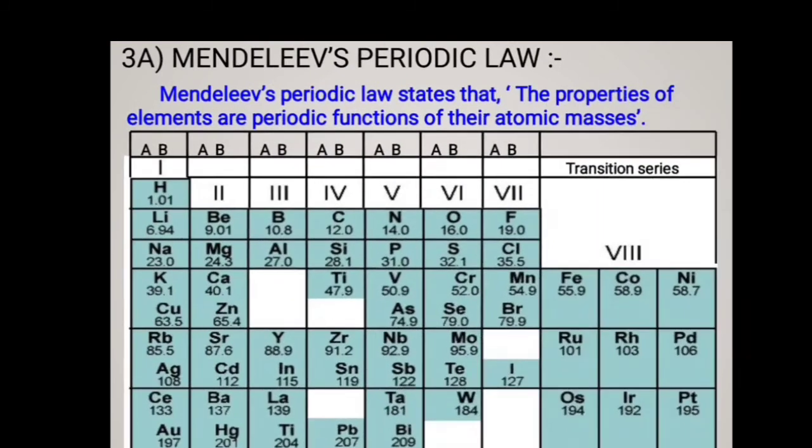See, so these are what? Vertical columns. So these are what? Periods. These vertical columns are called groups and horizontal rows are called periods. 6 periods are there, 8 groups are there, students. See here, some vacant spaces are there. These vacant spaces are left because if in future they discover new elements, they will place those elements into these empty spaces.